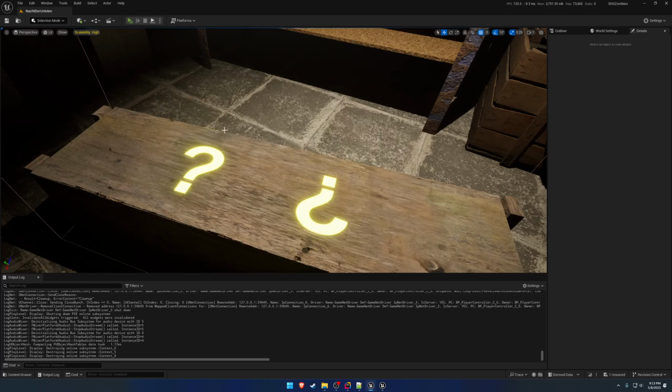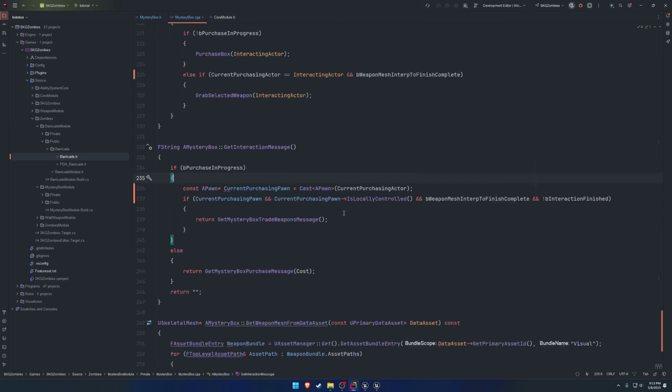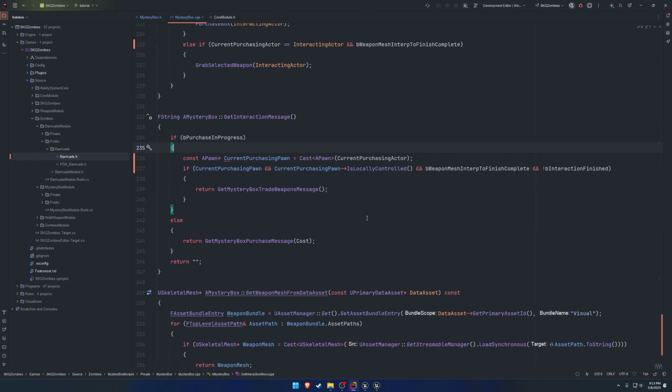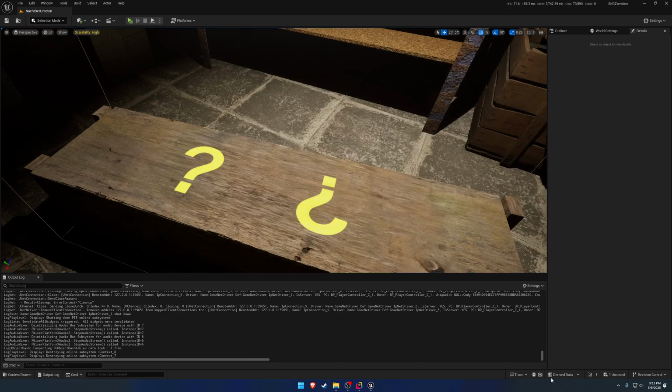So we buy the box on client, and server cannot see it, nor pick it up, only the local player. Then same thing, server buys the weapon. The client cannot pick it up, but the server can because he bought the box. Can actually get rid of that here as well. So that's basically how this works. Everything seems like it's good to go. The interaction is complete. We restrict who can grab what. So, yeah, I'd say we're off in a pretty good spot.